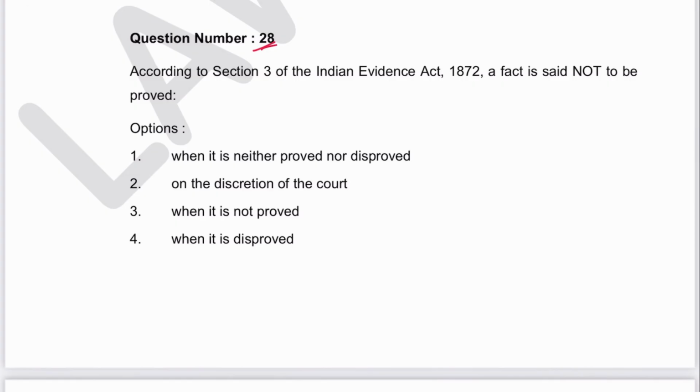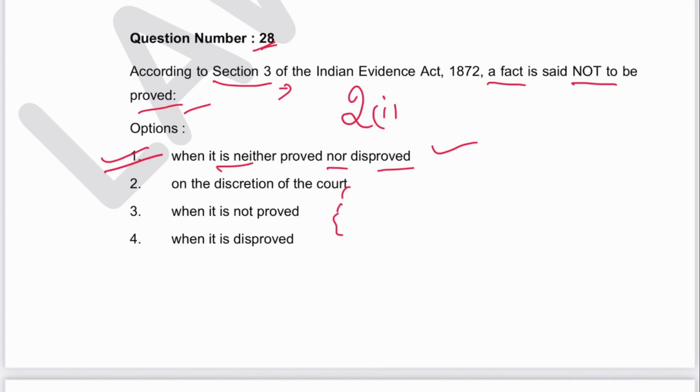Next 28. According to Section 3, a fact is said not to be proved when it is neither proved nor disproved. This is correct. Discretion of the court? No. 1 is the answer. Mentioned in Section 3, interpretations. Now obviously this has been changed and is mentioned in definitions in Section 2(1) of Bharatiya Sakshya Adhiniyam, in the definition of not proved.